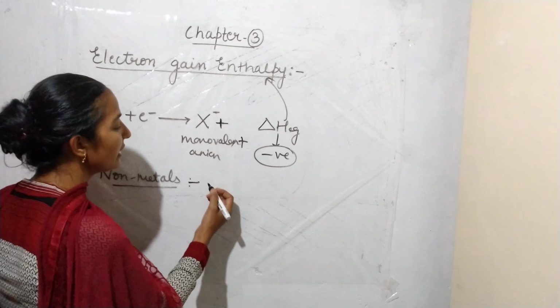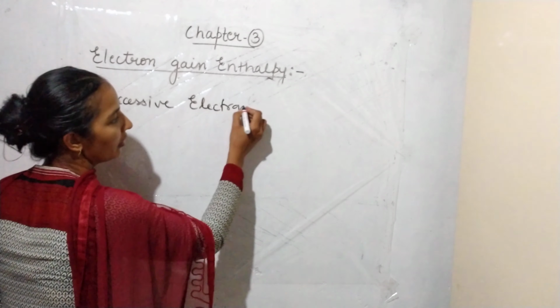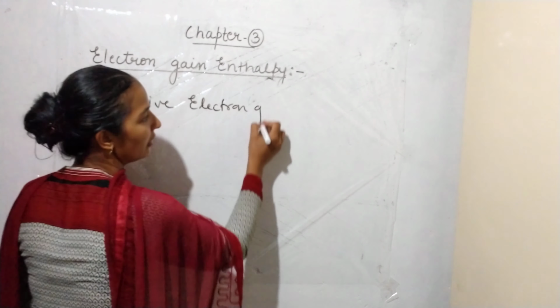Now let's discuss successive electron gain enthalpy. Successive means continuing. If we are adding electrons again and again to an atom, what will be the effect on electron gain enthalpy? The electron gain enthalpy is represented by this symbol, or you can write delta EGH. No problem. So what will be the effect on successive electron gain?